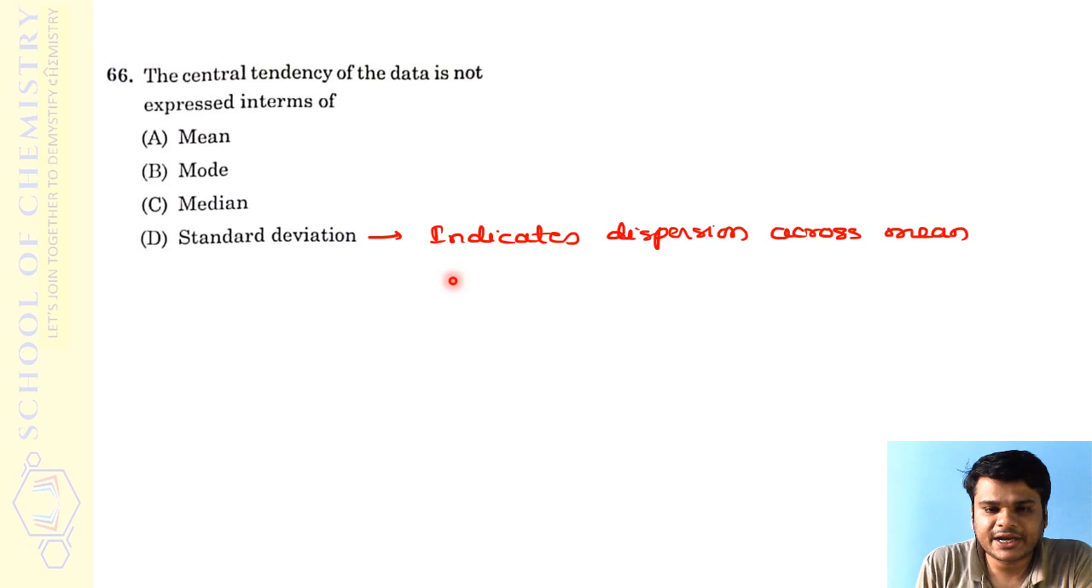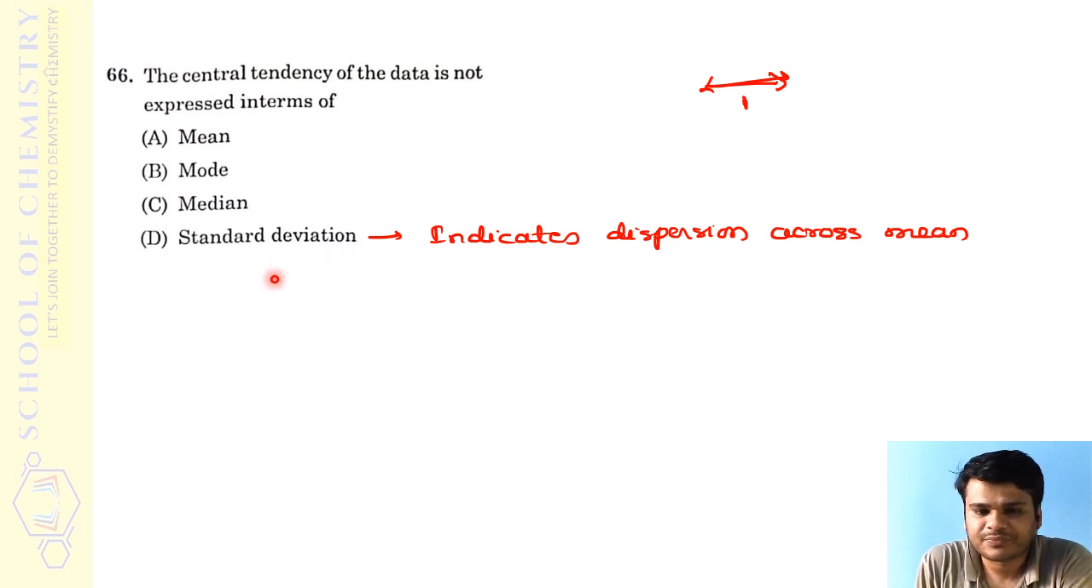All of these talk about the central tendency, whereas standard deviation is different. Standard deviation indicates the dispersion across the mean. If this is the midpoint or mean value, then how much the values have deviated from it is usually indicated by the standard deviation. Therefore standard deviation is the answer. It will not express the central tendency.